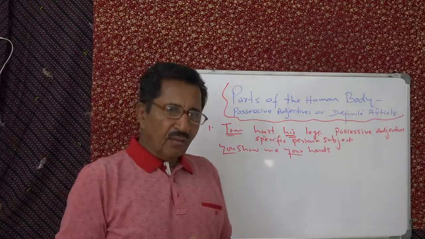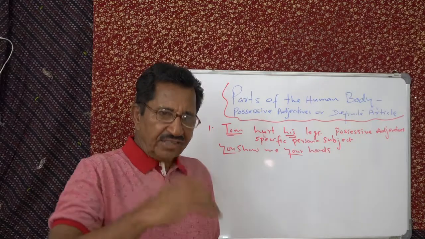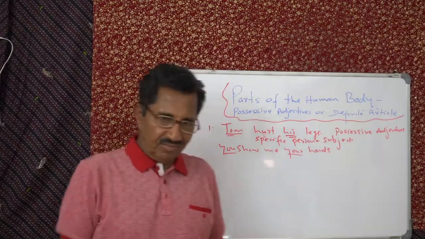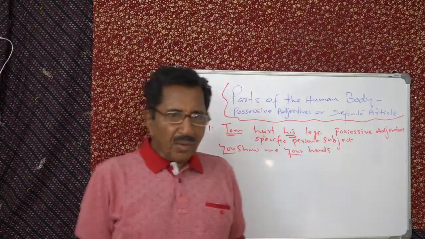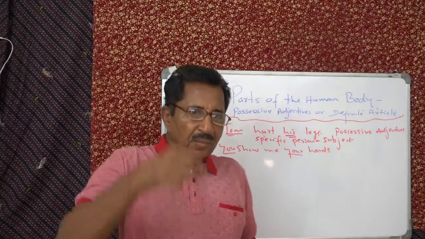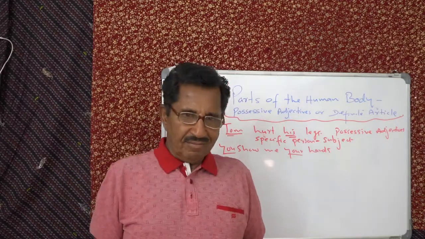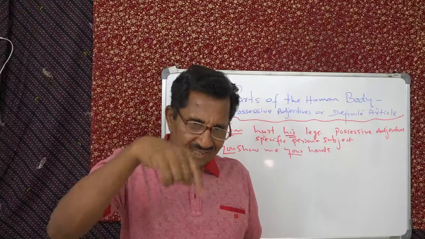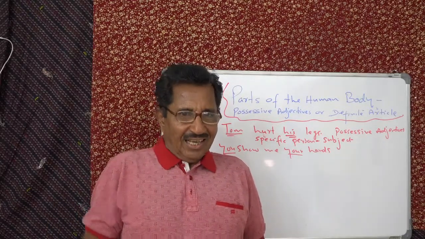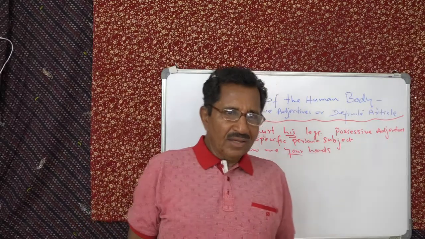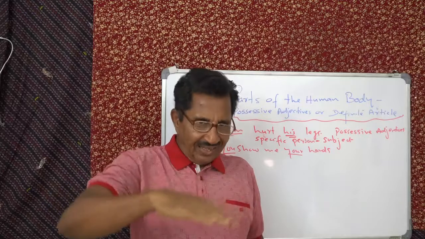Understand? They washed their faces. Subject. They washed their faces. Understand? He poured water in his mouth. In his mouth. That is possessive adjective. Understand? He applied oil on his head. That is subject.